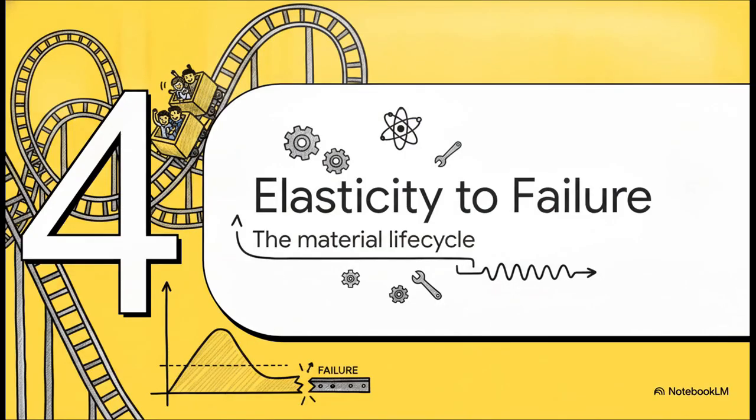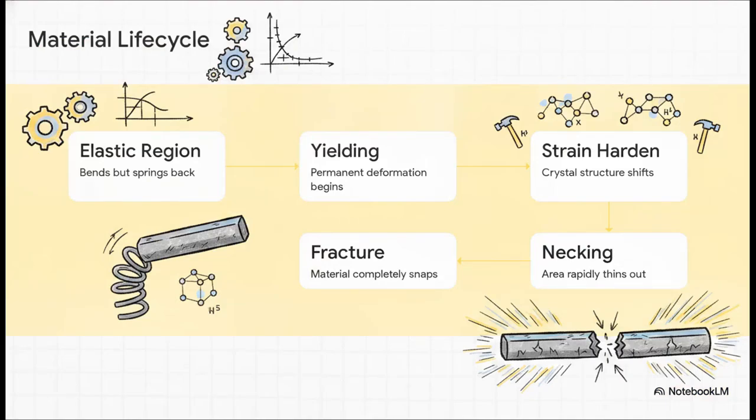All right, part four, elasticity to failure. Buckle up because we are going to ride the roller coaster of that stress-strain curve for a ductile material like steel. We've got 5 distinct life cycle phases here as a metal bar is stretched from a slight bend all the way to absolute destruction. The elastic region, yielding, strain hardening, necking, and finally, fracture.